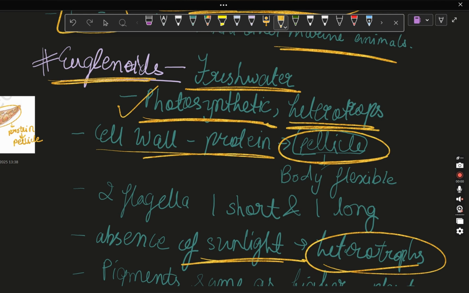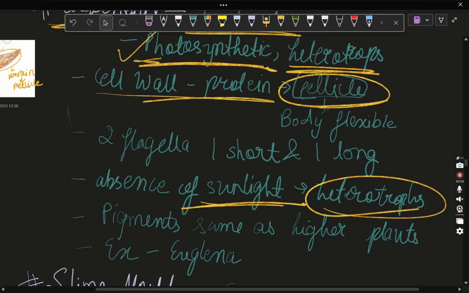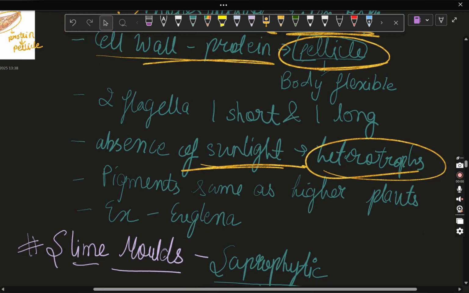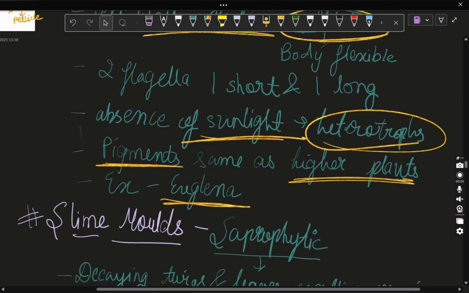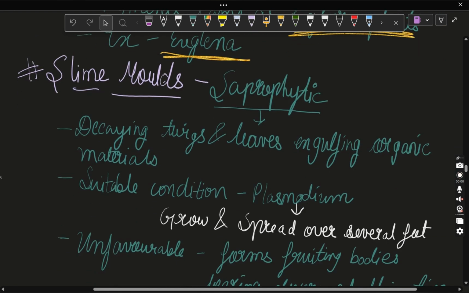And as you can see, during sunlight they do photosynthesis. So for that they require pigments, of course. So they have pigments which are similar to higher plants. Now the example is Euglena. Basic euglenoids. Example Euglena.